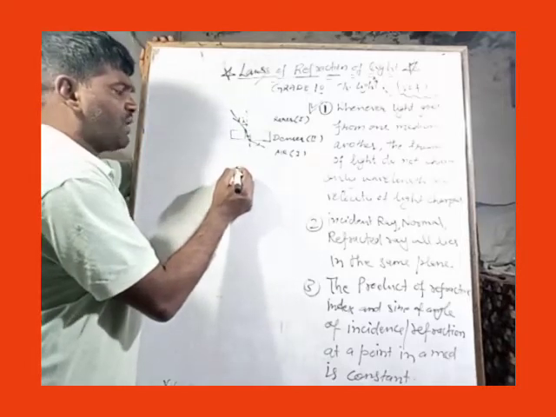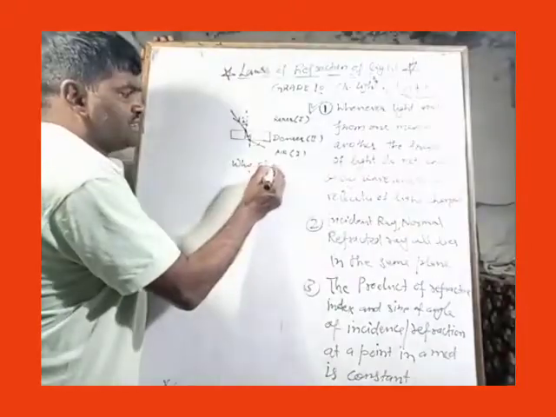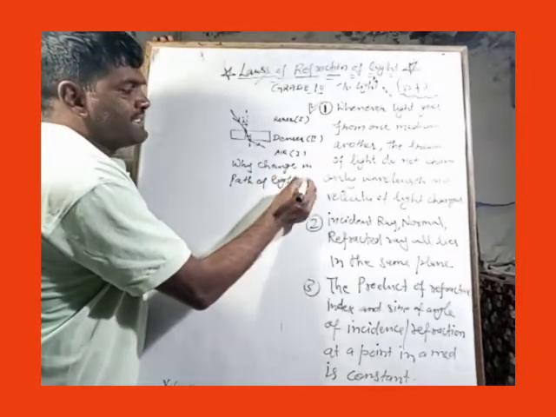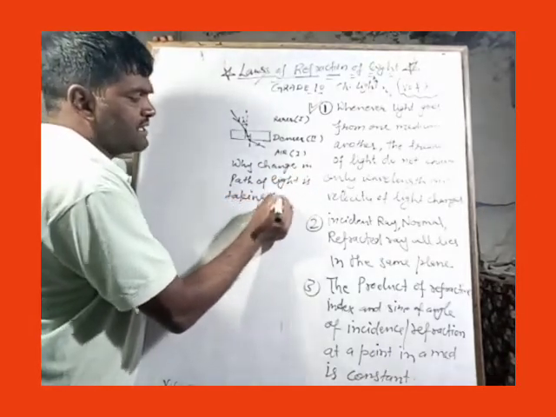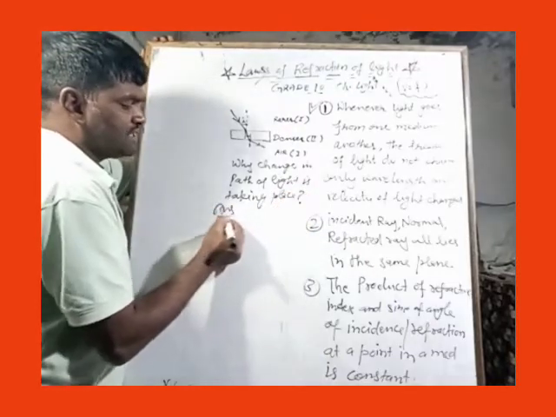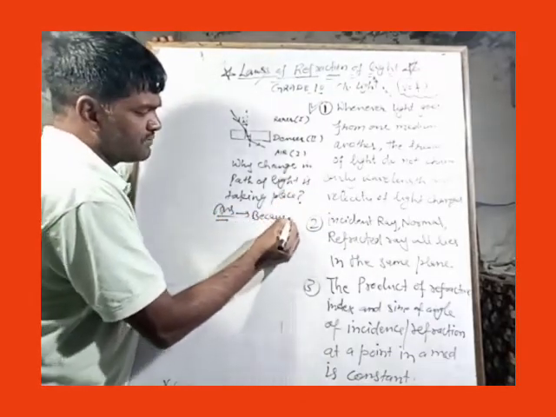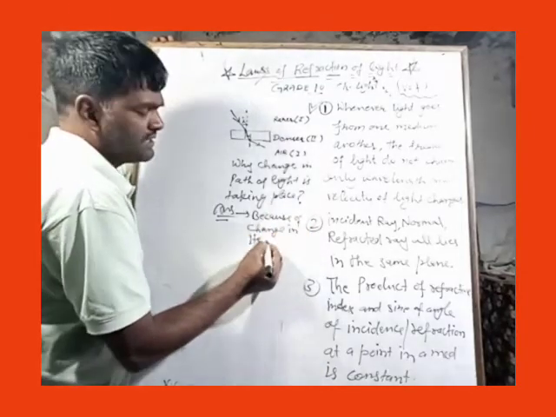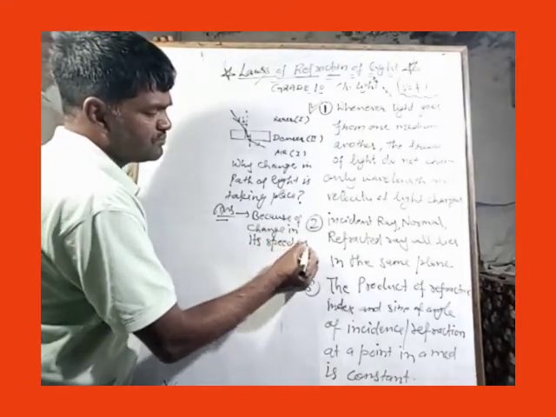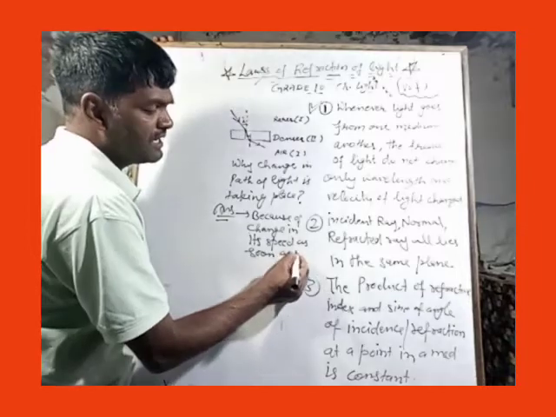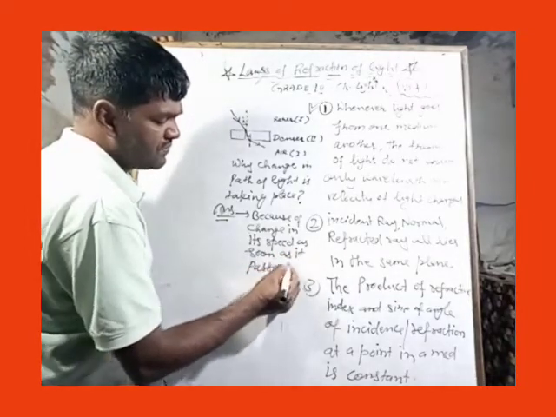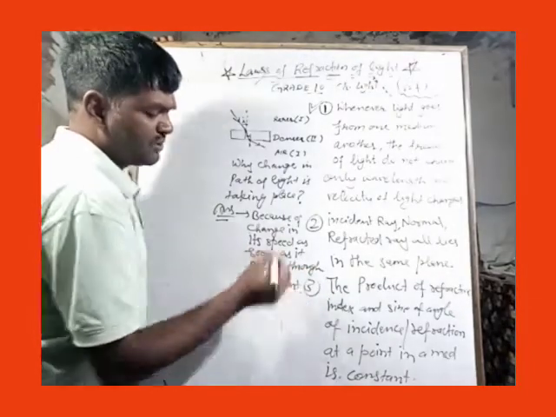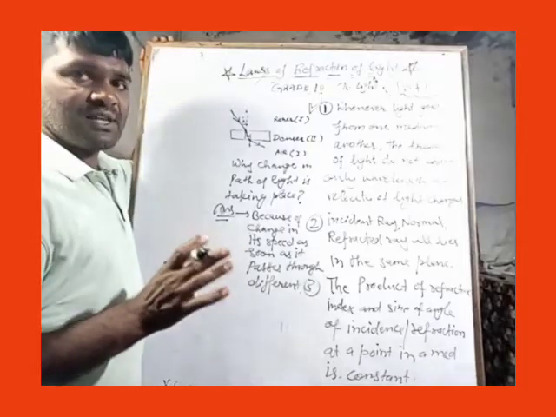What is the reason why the change in the path of light is taking place? So the answer is because of the change in its speed, as soon as it passes through different mediums or different materials. Okay, that was the reason that we have learnt about here.